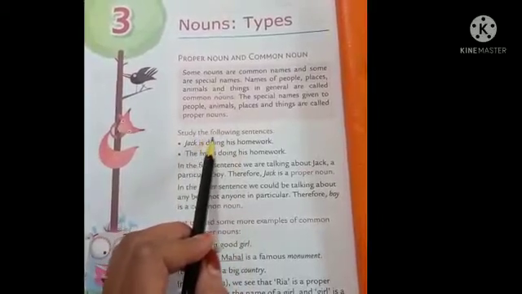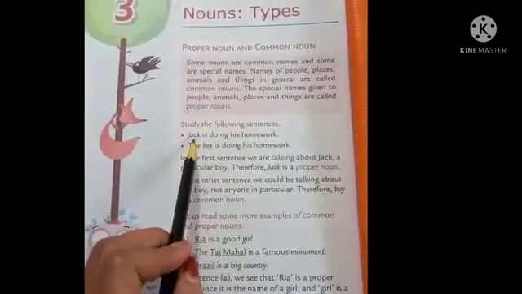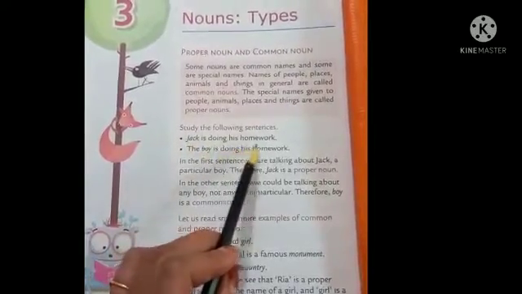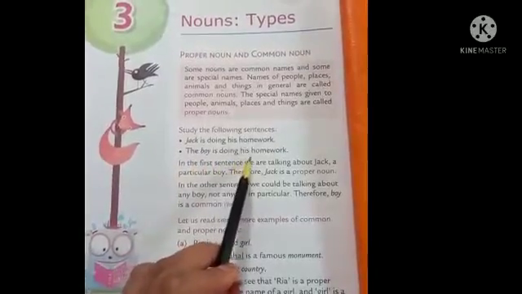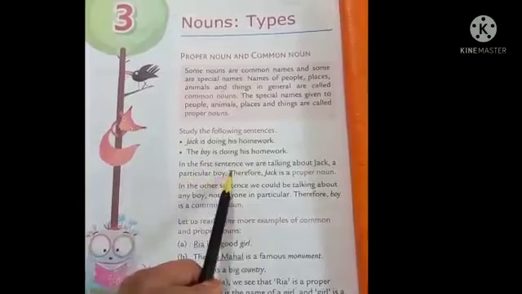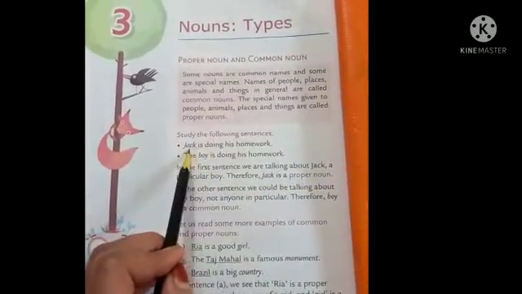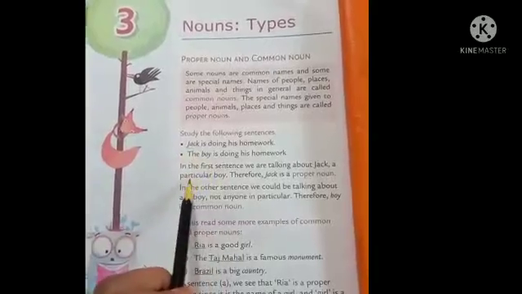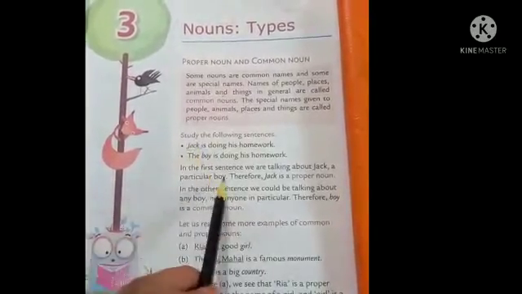Okay, now let's study the following sentences. Jack is doing his homework. The boy is doing his homework. So look here, in the first sentence we are talking about Jack. Here the name of Jack is given. Jack is a particular boy because his name is given.